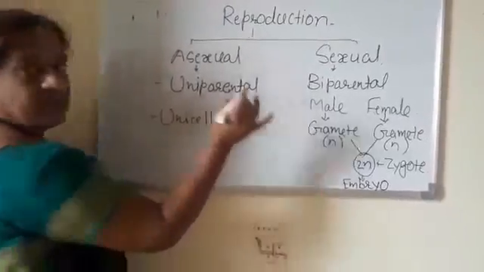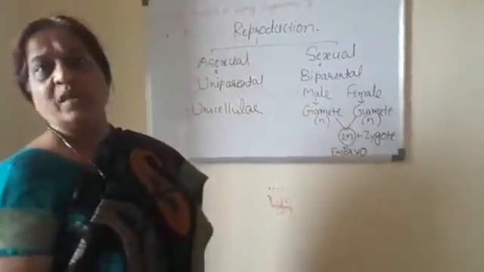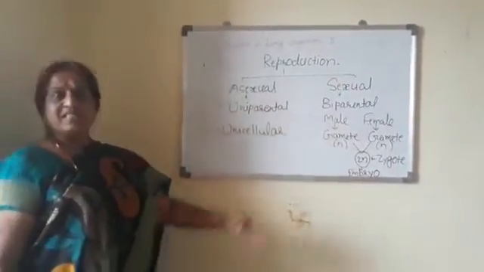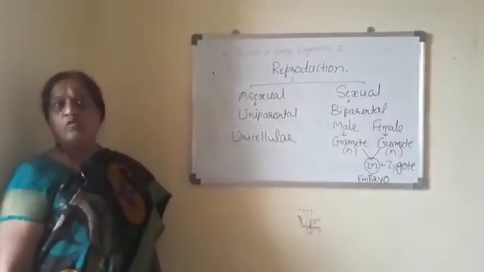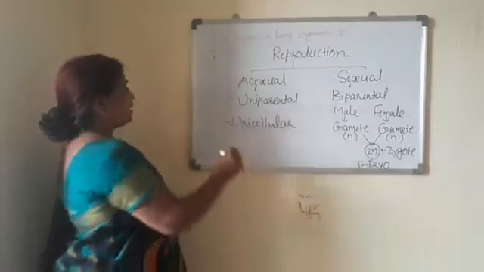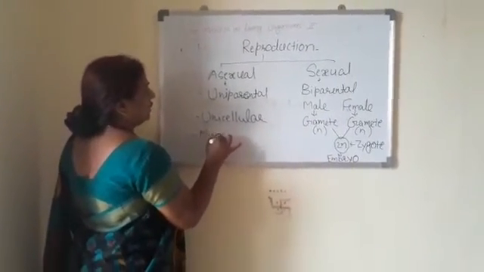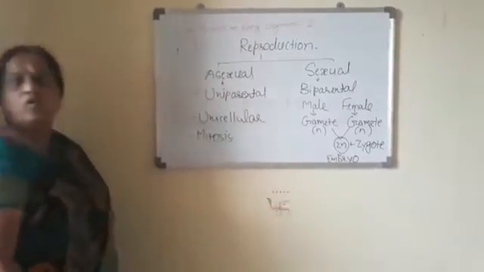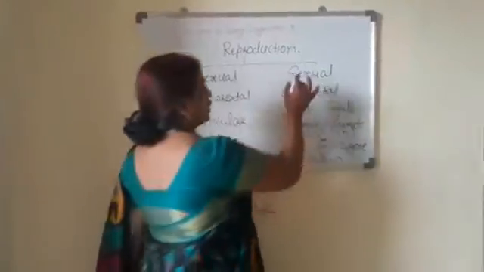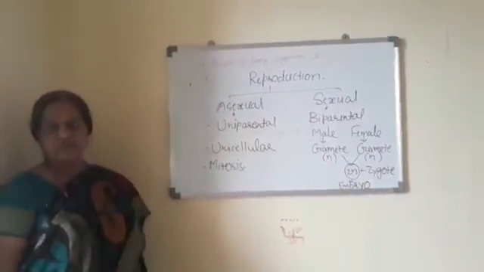Sexual reproduction takes place in developed organisms or multicellular organisms, for example, human beings, or angiosperms, highly evolved plants. In asexual reproduction, the type of cell division that takes place is only mitosis. In case of sexual reproduction, mitosis as well as meiosis takes place.